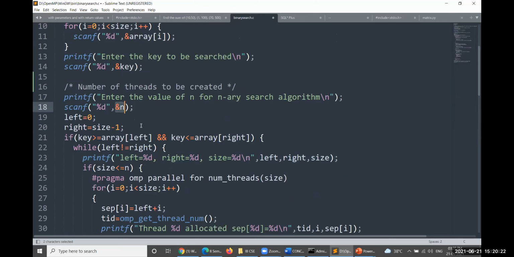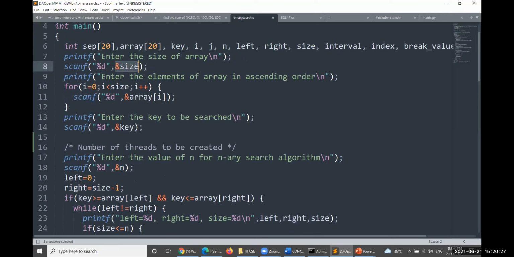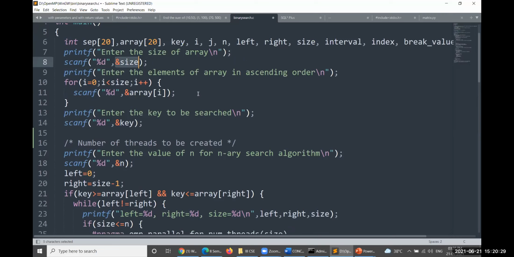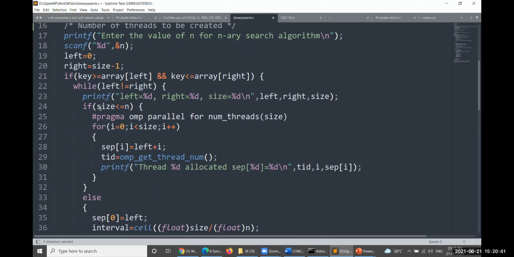Number of threads are n. What is the size of your array? For example, 200 elements have been taken, and the threads also 200. No need to execute everything, because each and every element will be sent to one particular thread. It will take 1 unit of time, so the size must always be less than n here. 50% of elements must always be taken into consideration while you send the data here. Then you have to create how many threads here?